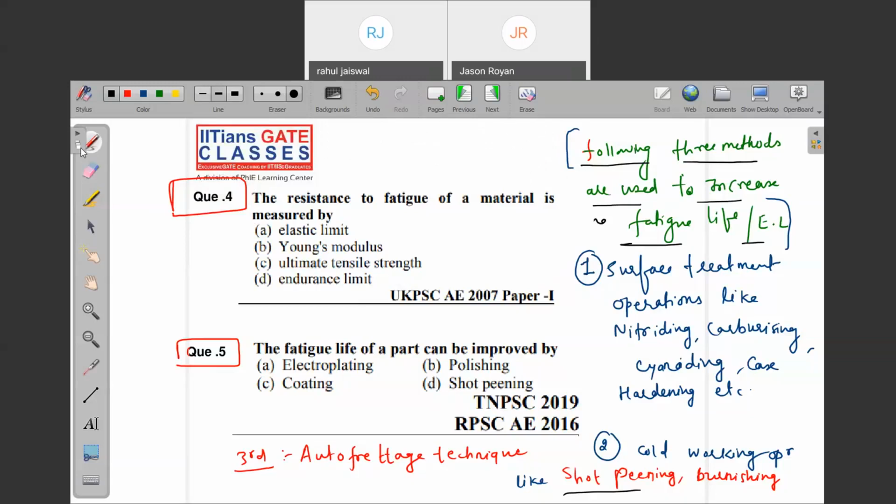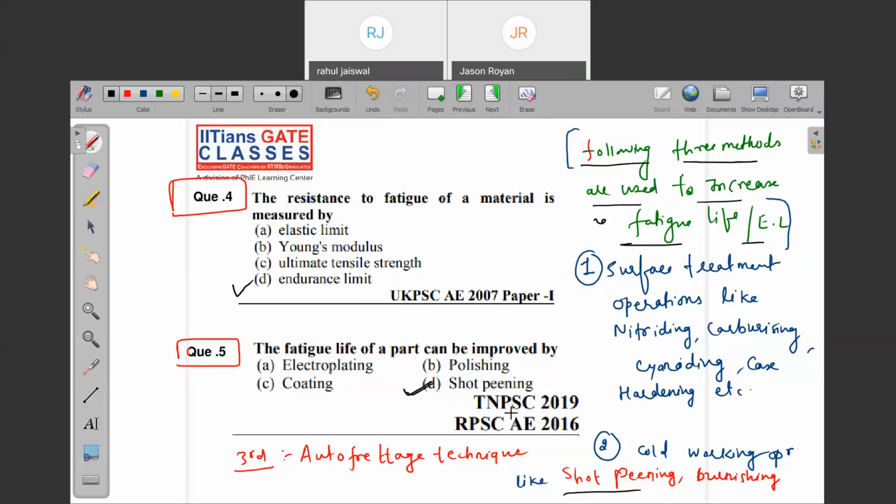Now, in the fourth question, the resistance to fatigue of a material is measured by what? Option D. What is the fifth question? The fatigue life of a part can be improved by what? Shot peening. Option D.